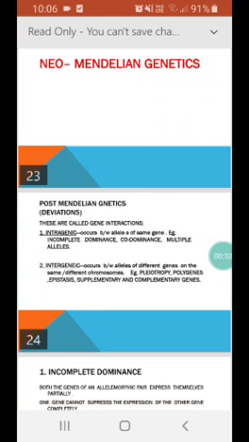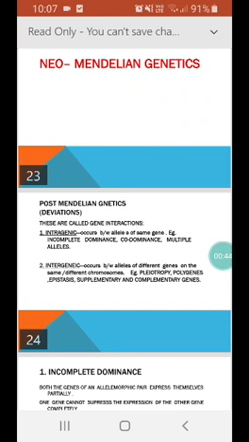So this is the fourth lecture or video of chapter number 3. In last videos we have seen test cross and back cross and all the three laws of Mendelian. Now today we will start with deviation from Mendelian ratios, or these are also called as post-Mendelian genetics or neo-Mendelian genetics.